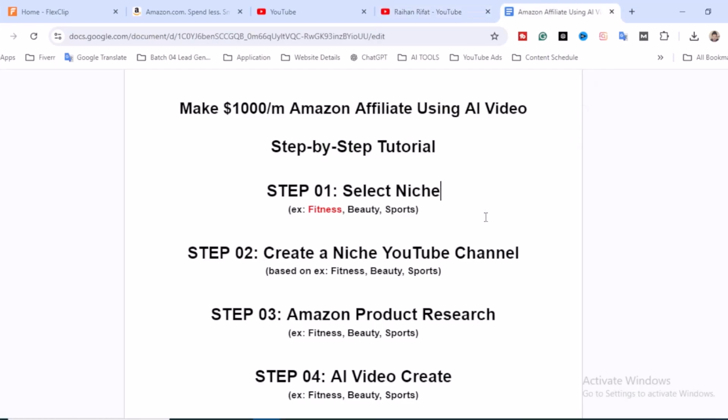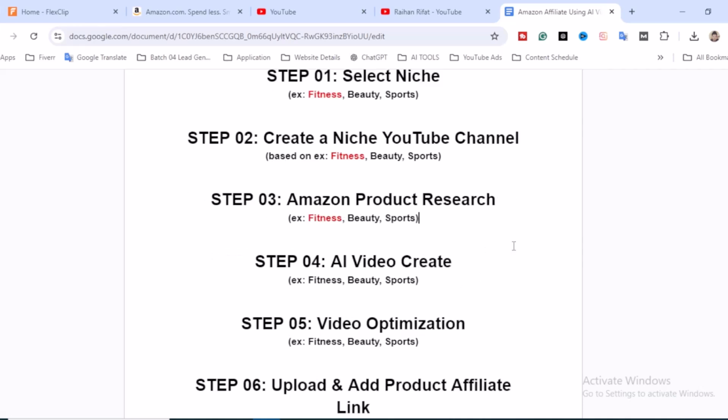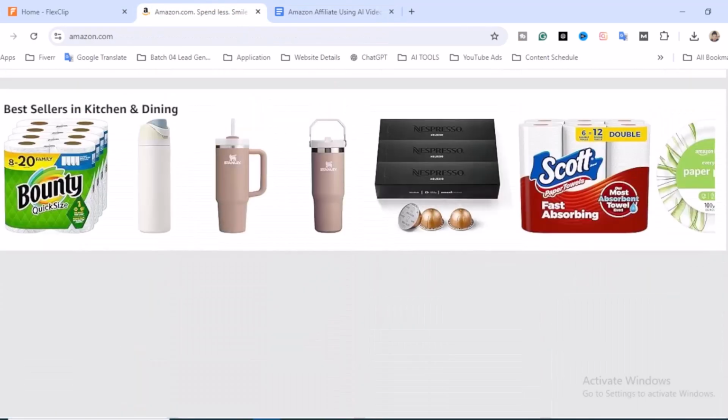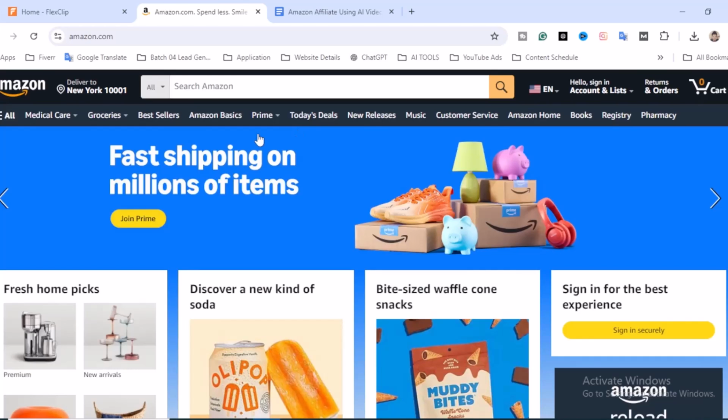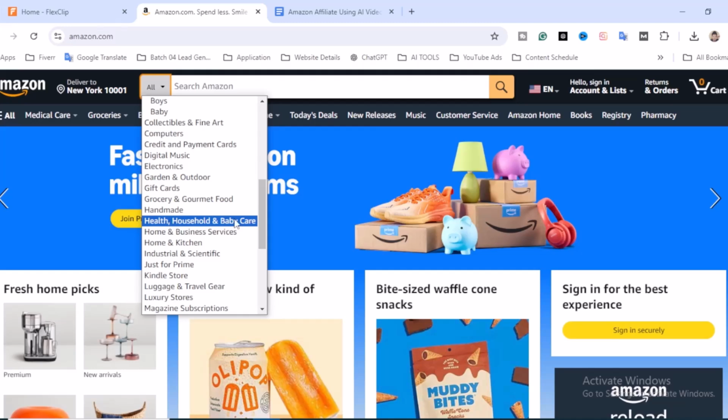So let's go to our step number three, Amazon product research. That means we have to find a fitness related product. So how can we find the best product? For product research, we have to go back to Amazon, and find the best product. Click on the all section, and you will find beauty, personal care. Also you can find health, household and baby care.